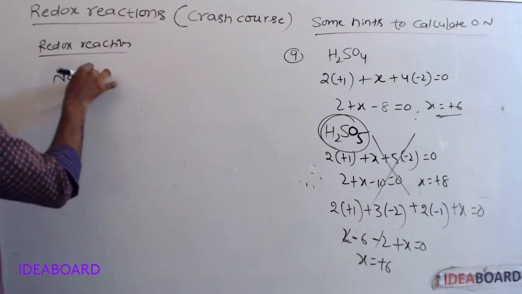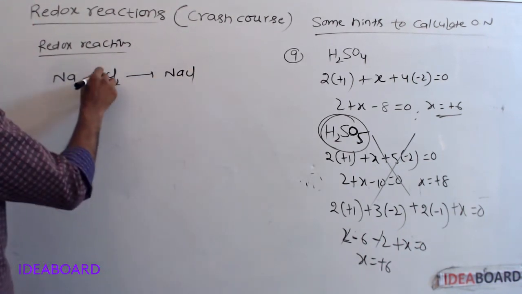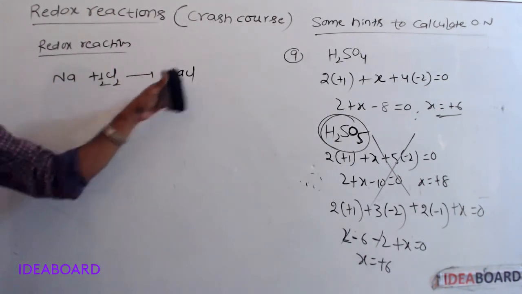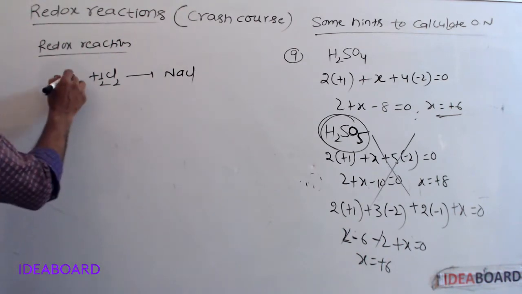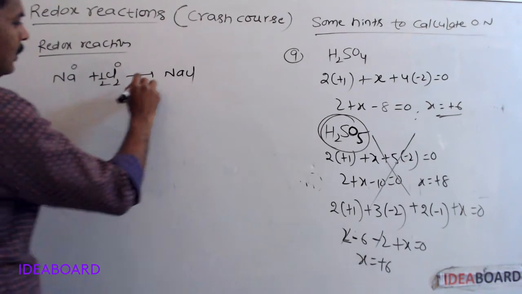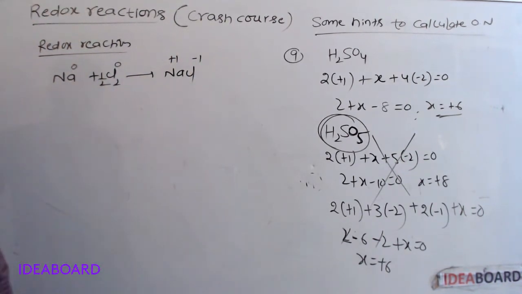For example, sodium plus chlorine gives rise to sodium chloride. When sodium metal reacts with chlorine gas, sodium chloride is formed. On the reactant side, the oxidation number of sodium is 0, and for chlorine 0. In sodium chloride, the oxidation number of sodium is +1, and for chlorine -1.